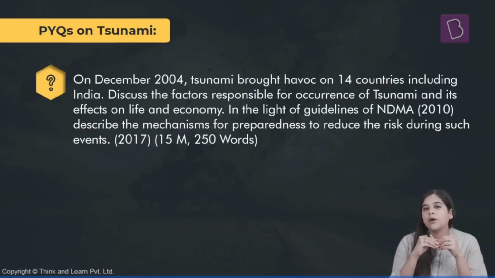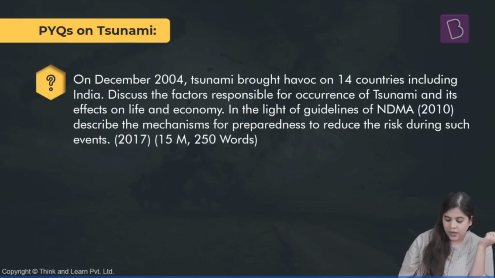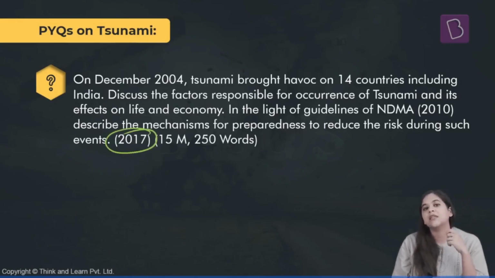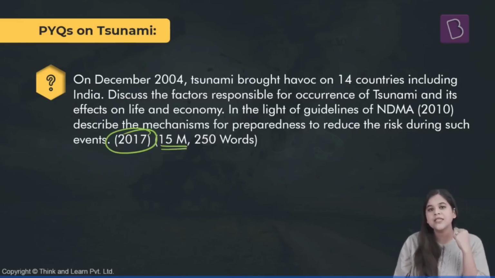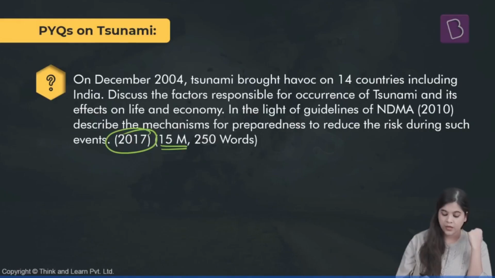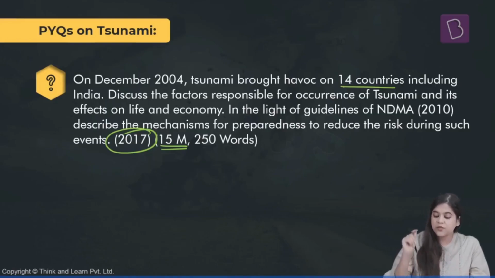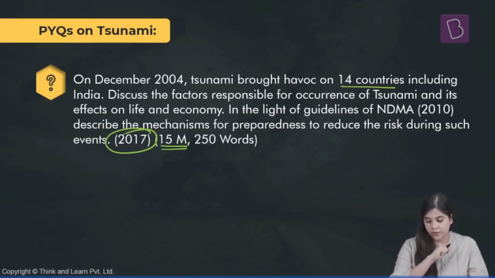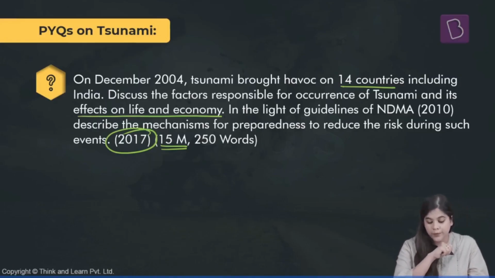Now that is all about tsunami as a disaster. There was a PYQ that was asked in the year 2017 for 15 marks. Let us take a look at that question. On December 2004, tsunami brought havoc on 14 countries including India. Discuss the factors responsible for occurrence of tsunami and its effect on life and economy.